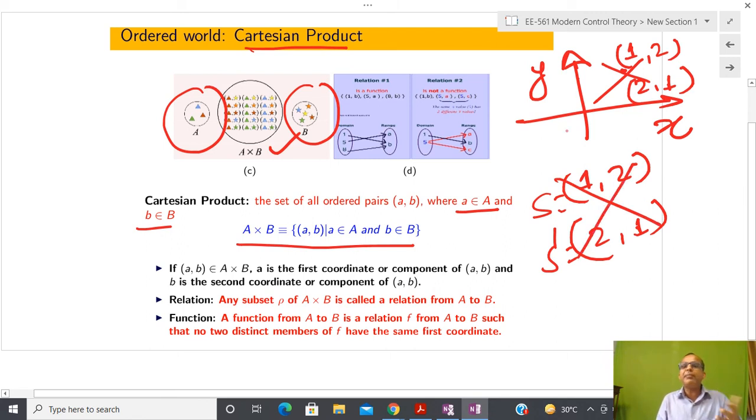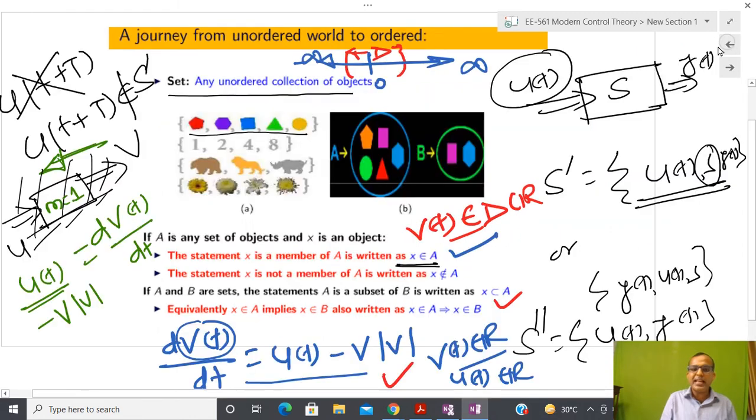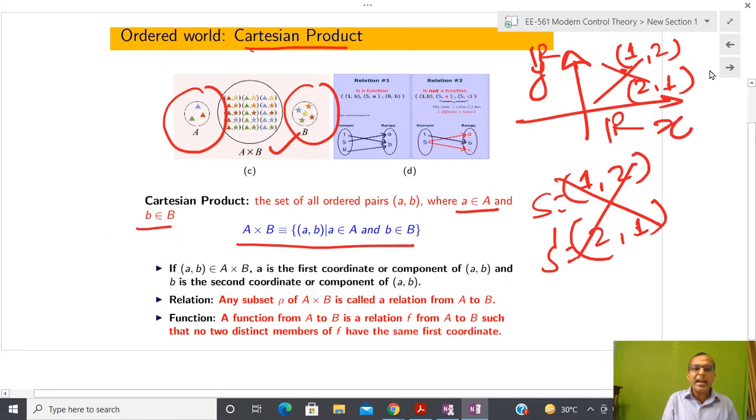Due to that reason, I have to make something ordered. And how to make it ordered? Again, you can see that this is an unordered world. X is an unordered world of real numbers, and this is also an unordered world of real numbers. So from the unordered world, I have to create some kind of ordered world. Whatever differential equation in the previous slide, you can see that I have written this dv by dt. You can also write that particular thing in some specific way.